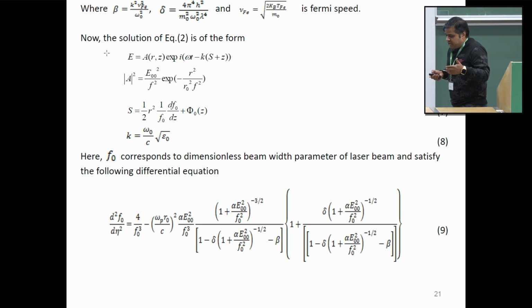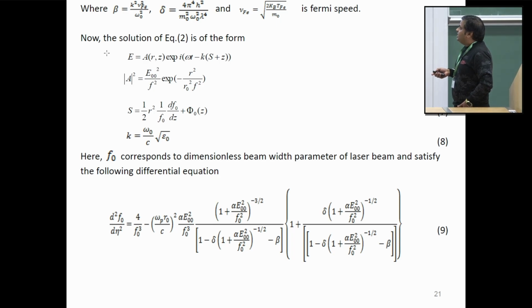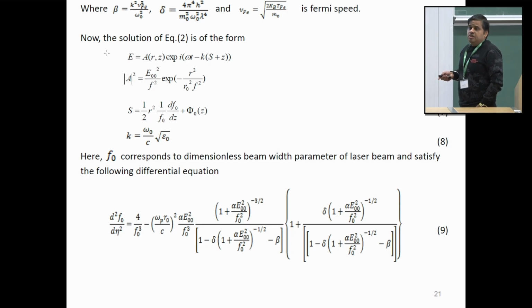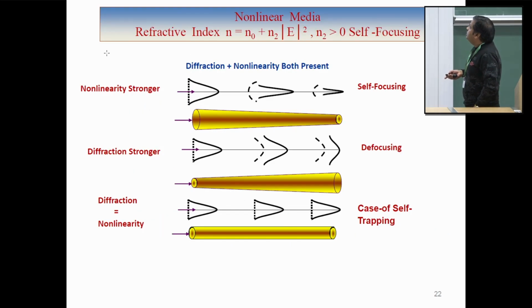Whenever a laser beam transits inside a plasma, there is basically a relative competition between these two terms. It is this relative competition that decides the focusing and defocusing behavior of the beam. When the first term is dominating, diffraction happens, and whenever the second term dominates, the beam self-focuses.